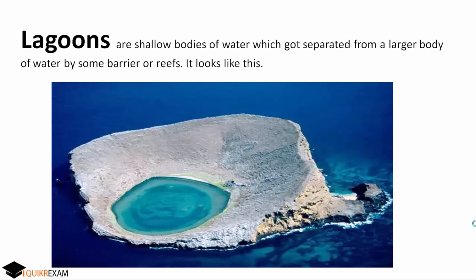Next, move to lagoons. What are lagoons? They are shallow water bodies which somehow got separated from the larger water bodies by reefs or barriers. See in this picture, in the center there is a lagoon which is separated from the main water body by a barrier.